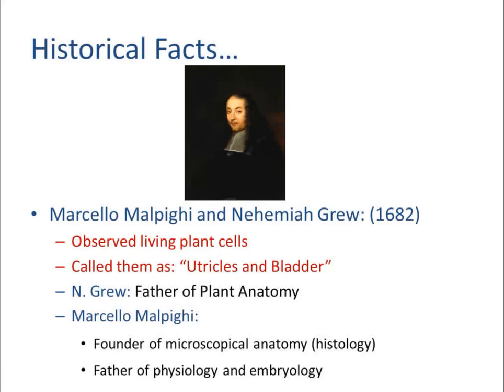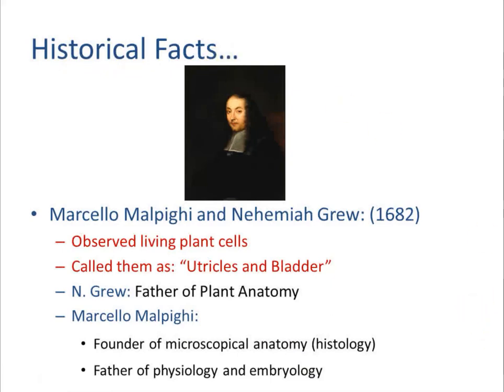One example I would like to quote here is the Malpighian corpuscle, which is an important part of the nephron, and this you will learn in the excretory system. You may also have learned this in 10th standard. The Malpighian corpuscle, that is Bowman's capsule and glomerulus together, is referred to as a Malpighian body, and that Malpighian body is definitely named after this scientist Malpighi. So I hope all the details we have discussed under the heading of some historical facts are clear. The names of these scientists you need to remember.